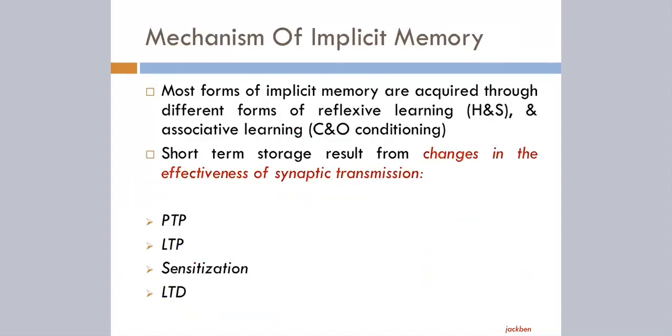Now, implicit and explicit memory have different mechanisms of action. In the case of implicit memory, by and large we can say it is a reflexive memory, right? First you acquire the information, and at that time you have to be aware, but after that you will automatically be able to perform those learned skills or habits. So most forms of implicit memory are acquired through reflexive pathways, habituation and sensitization.